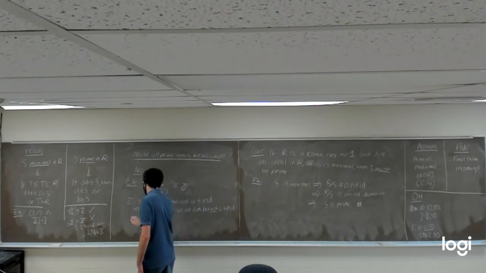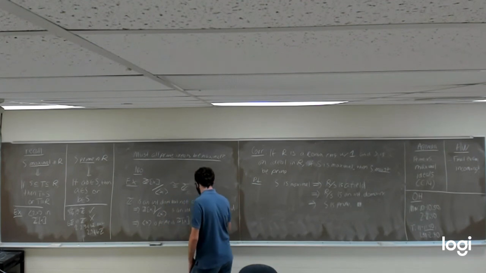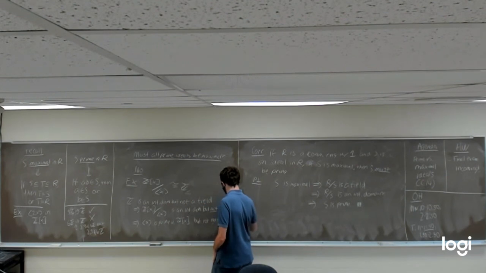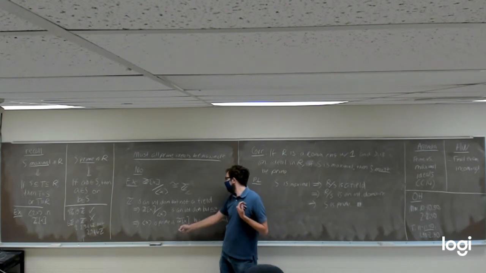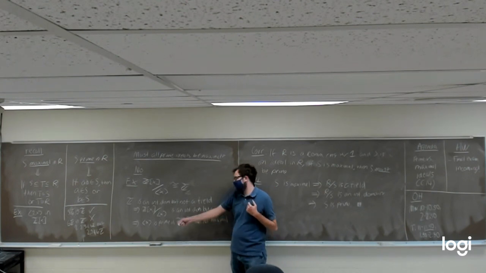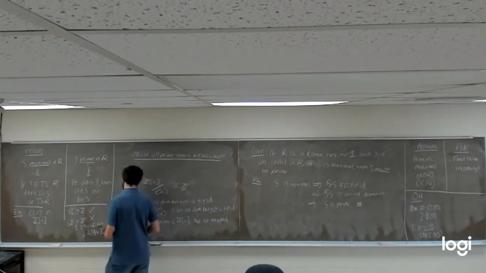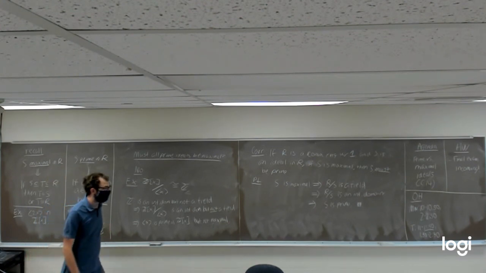And finally, that in turn is going to tell us that the ideal generated by x is prime in the ring of all integer polynomials, but not maximal. We know this ideal has to be prime because when we mod out by it, we get an integral domain. But we also know it's not maximal because when we mod out by this ideal, we do not get a field. That's another quick and easier way to show this ideal is prime but not maximal.